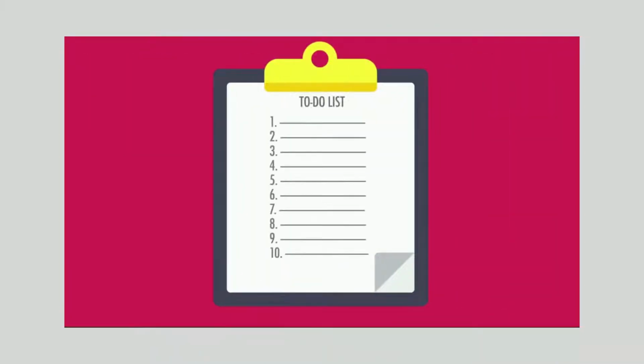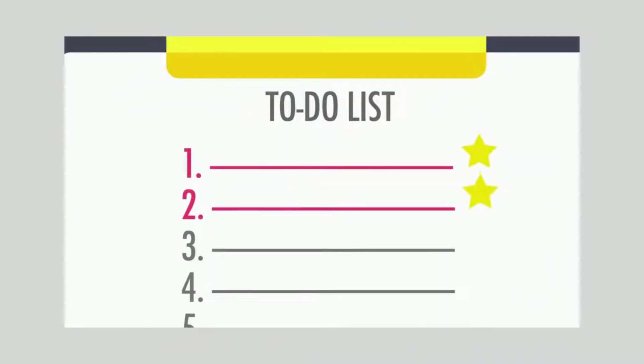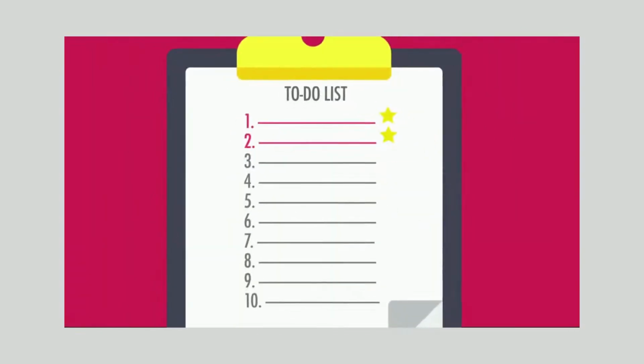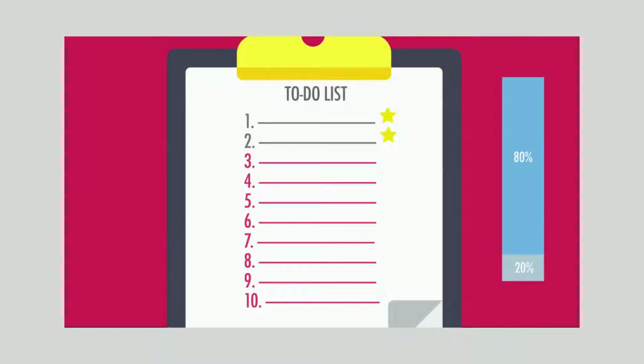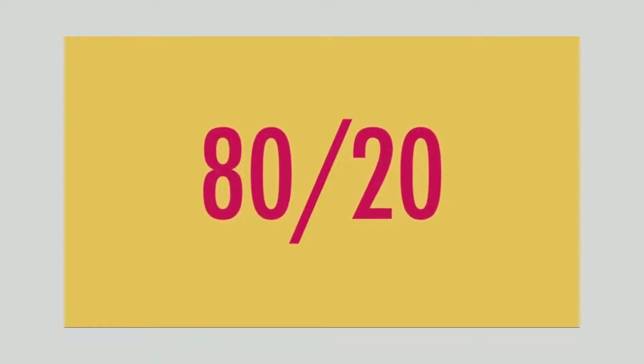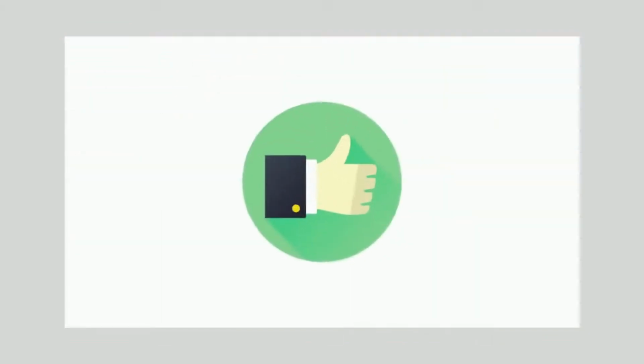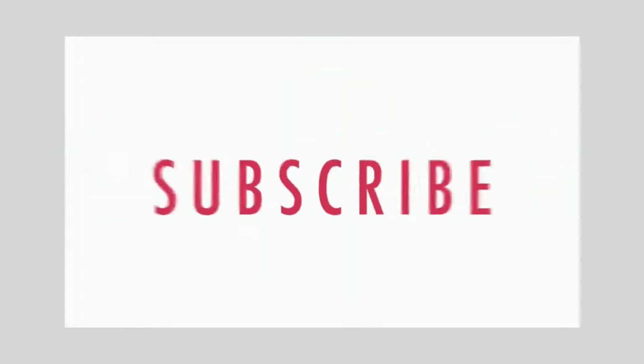Let's look at an example. Imagine you have a daily to-do list with 10 things to do every day. Using the Pareto principle, you want to figure out what are the 2 most important things that will give you the majority of your results. And once you figure this out, you want to spend 80% of your effort on these 2 things and the rest on the remaining 8 things to do. This means that even if you don't manage to complete most of the things you wanted to do, you at least get the important things out of the way. The concept is very simple, but the ways you can apply it are endless. The point here isn't the numbers, but rather to simplify your life and focus on what truly matters. Know someone who needs to improve their productivity? Share this with them and give us some love by hitting that like button. And if you want to see more, just subscribe.